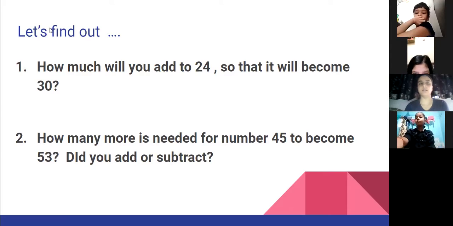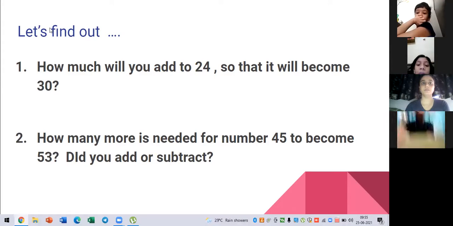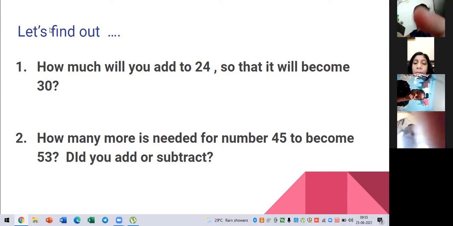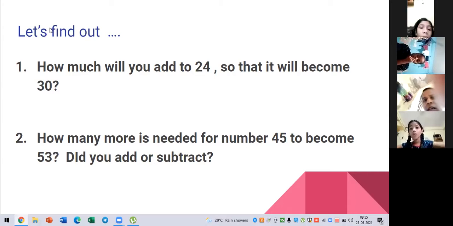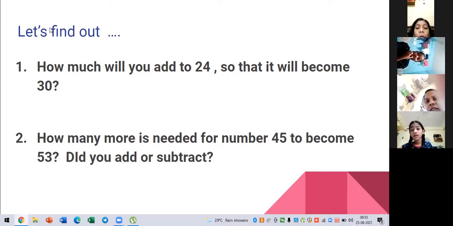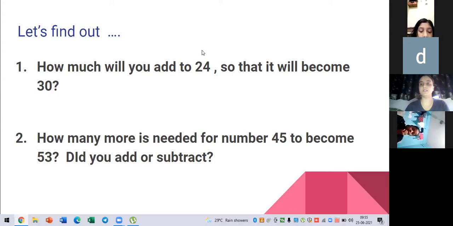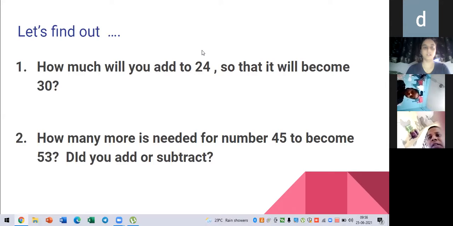Okay. Kartiki, do you want to ask? Kartiki, did you want to ask Ria any question? You have a hand raised. No, didi. So you can lower the hand. Press the same button again. All right.